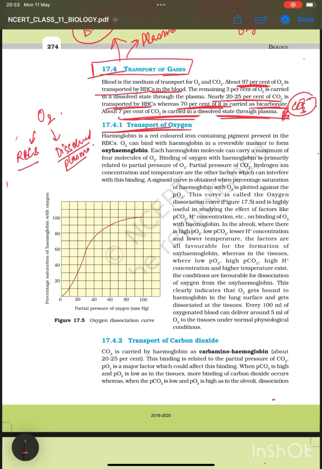In these two ways, O2 can be transported from the alveoli to the blood and from blood to our tissues. So how does this happen? 97% of transportation happens in RBCs, and only 3% is transported in dissolved state.